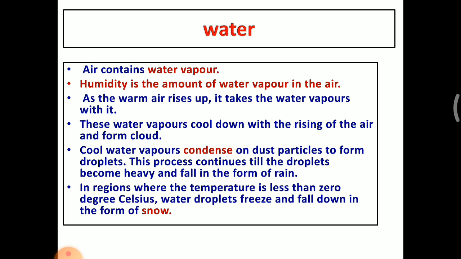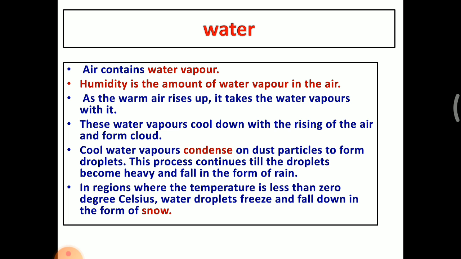Cool water vapors condense on dust particles to form droplets. So when the cool water vapor condenses on dust particles, it forms the raindrop. This process continues till the droplet becomes heavy and falls in the form of rain. In the region where the temperature is less than 0 degrees Celsius, water droplets freeze and fall down in the form of snow. So from this we can know how the rain falls and how the clouds are formed.